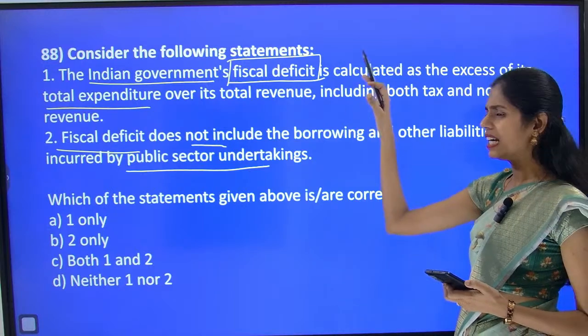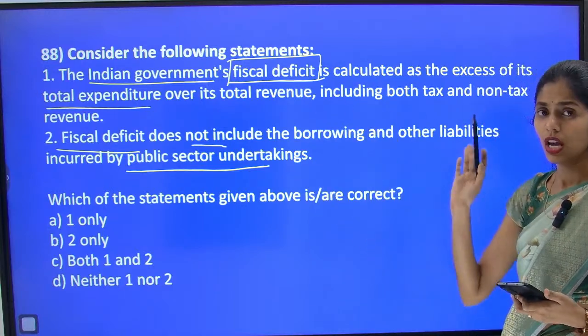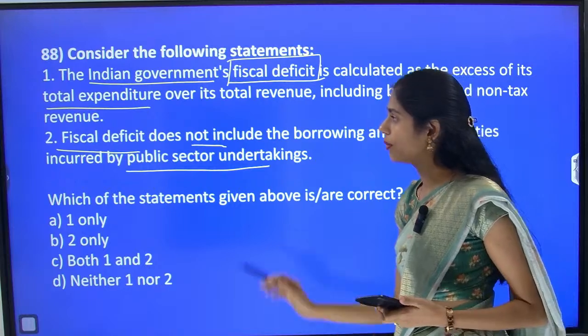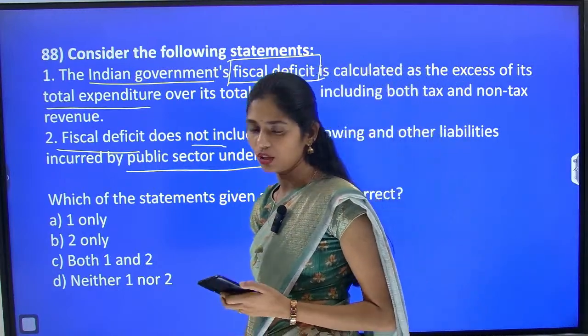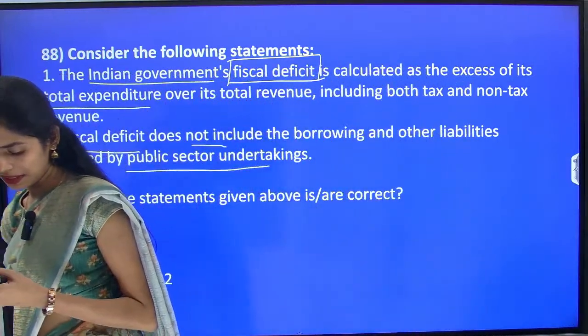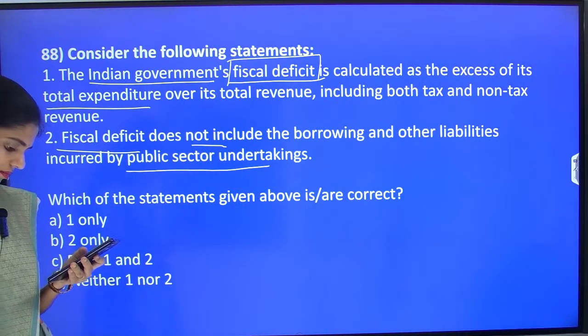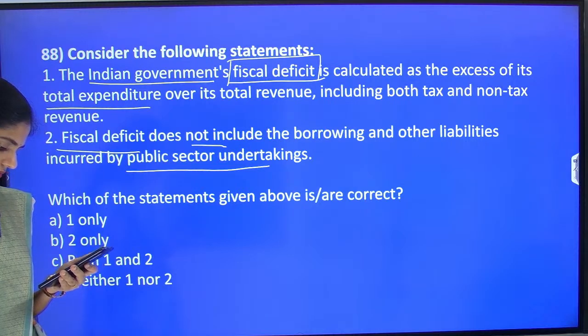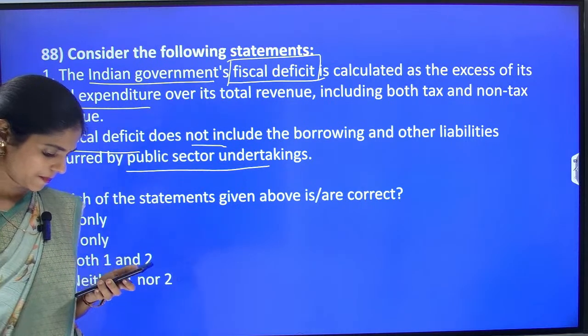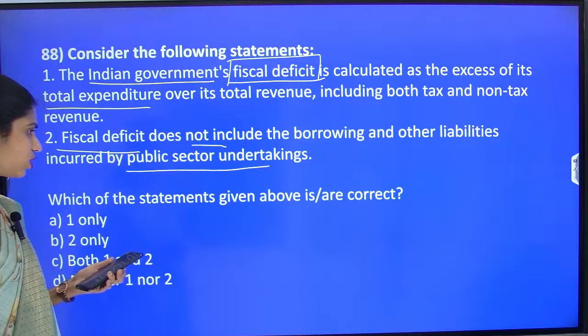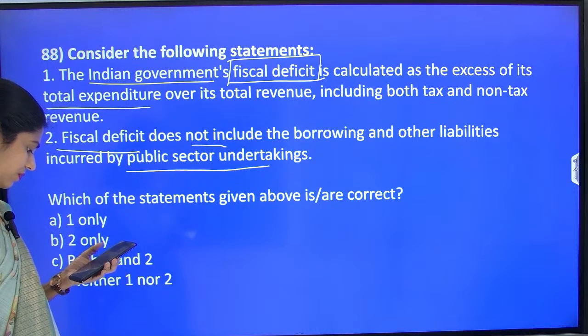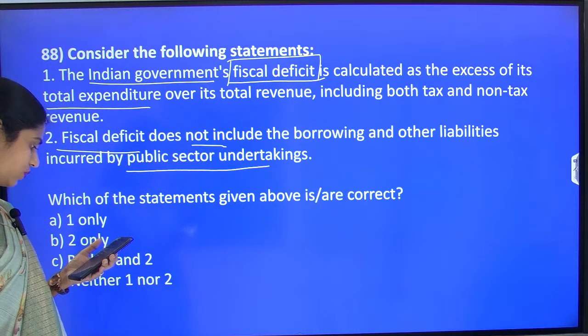This is an entirely static-based question, and if you are following our Hindu analysis, you might know about fiscal deficit for sure. Yes or no? So tell me. Yes, you are saying neither 1 nor 2. Okay, Banu. Crack with UPSC: 1 only.